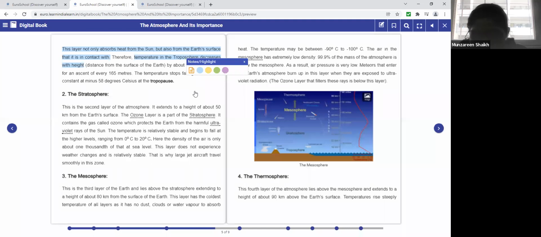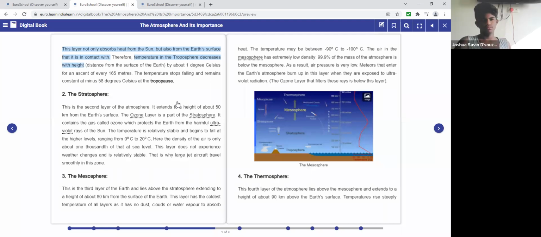Okay, so since this is the first layer and this is closest to the Earth's surface, this layer not only observes heat from the sun. See, one source of heat is the sun. So in this particular layer, it observes heat not only from the sun but also from the Earth's surface. Okay, have you understood? Yes, ma'am.